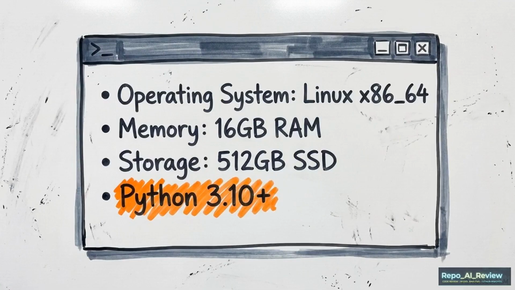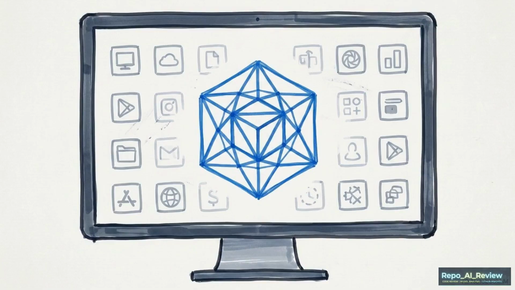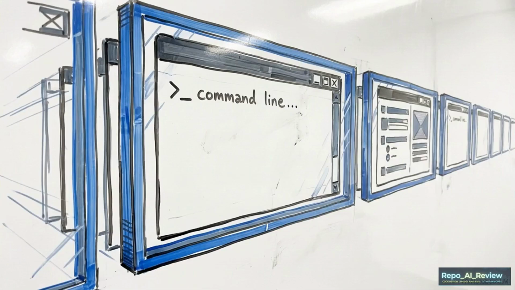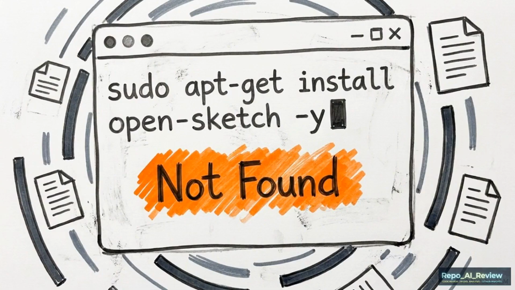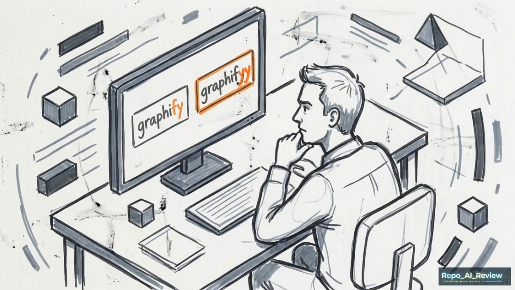However, this optimized workflow comes with strict operational limits. Graphify suffers from severe ecosystem lock-in, as it is heavily tied to Claude Code and a select few terminal agents to function properly. Even getting started presents immediate user friction. Due to a naming conflict, the actual PyPI package must be installed as Graphify, spelled with two Ys, which routinely confuses new users.